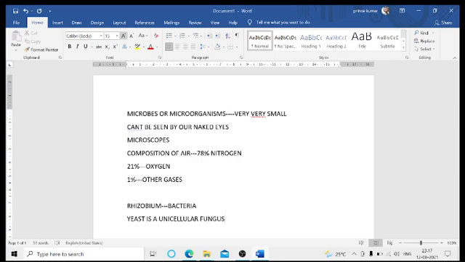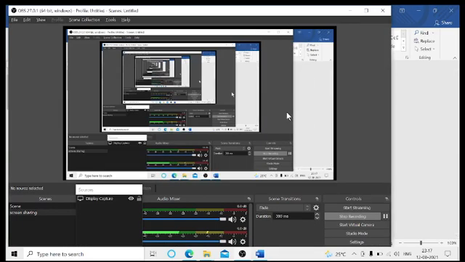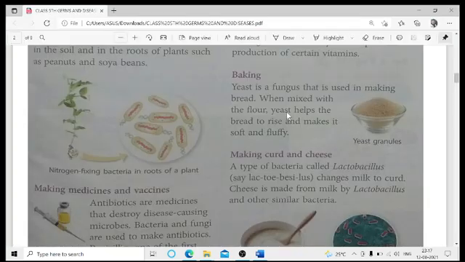Okay, unicellular, that is, it is made up of a single cell only. Not more than one cell. So this is the meaning of unicellular, that is made up of only one cell. The entire body is made up of only one cell. Remember this thing, that is, what is yeast? Yeast is a unicellular fungus which is used in your bread baking industry and everywhere.